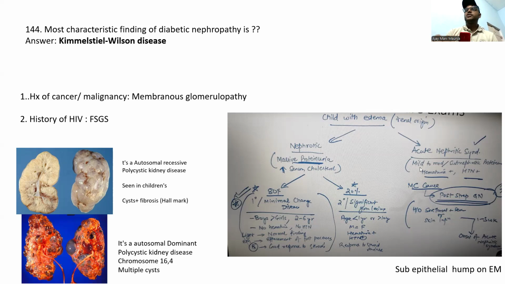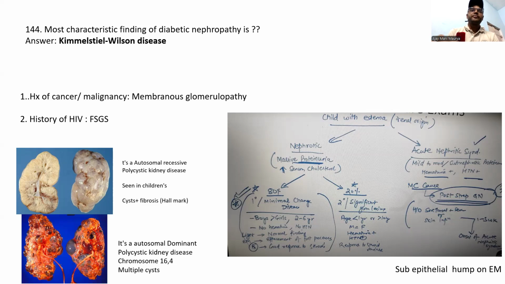Also you can see the acute nephritic syndrome. There is hematuria and periorbital edema, post-streptococcal glomerulonephritis. I think everyone has a history of sore throat. Also please remember this one: if the history says cancer or malignancy, it is membranous glomerulopathy, and if the history is HIV, it is FSGS, focal segmental glomerular sclerosis.